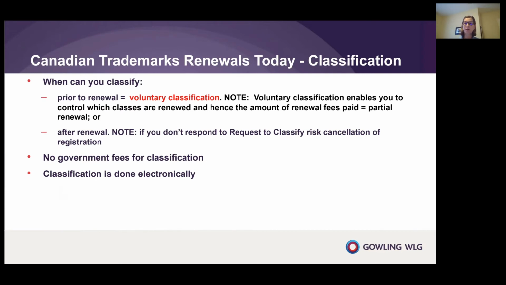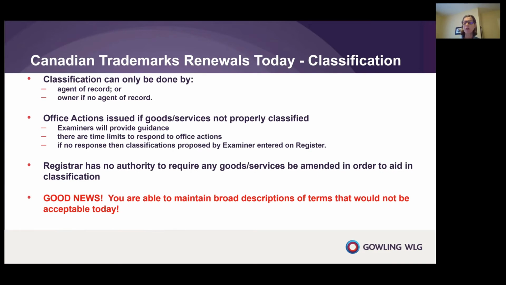I'm going to spend a bit of time on classification, as this is the most complicated part of the process. You can classify either prior to renewal or after renewal. If you classify your registration prior to renewal, this is called voluntary classification and enables you to partially renew a registration for restricted classes of goods and services. There is no government fee for classification, and classification must be done electronically by either the recorded agent of record, or if there's no recorded agent of record, by the owner itself.